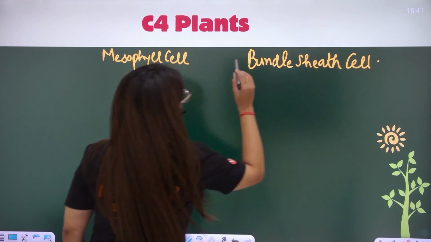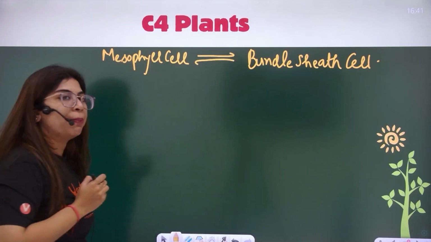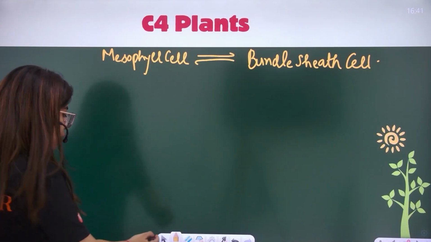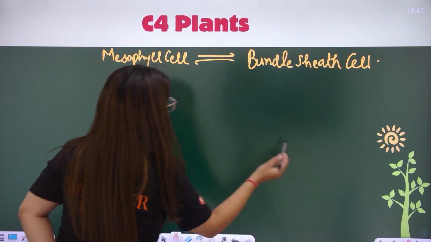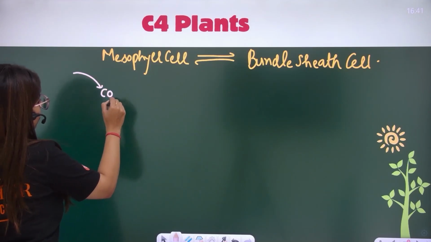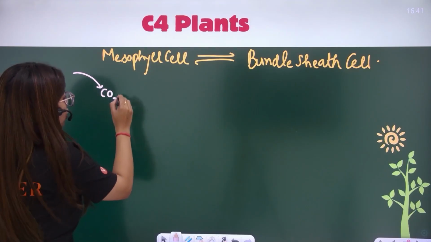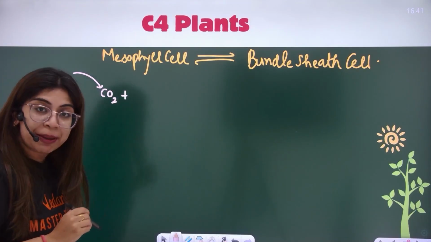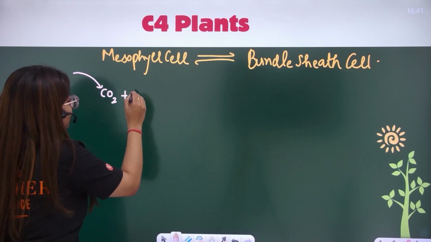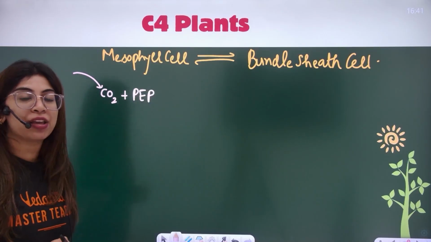Now, these two cells, when I talk about them, are interconnected by plasmodesmatal connections. What is happening here is CO2 is coming into the mesophyll cells. First of all, understand the process. CO2 is being accepted by a compound which we call phosphoenol pyruvate.